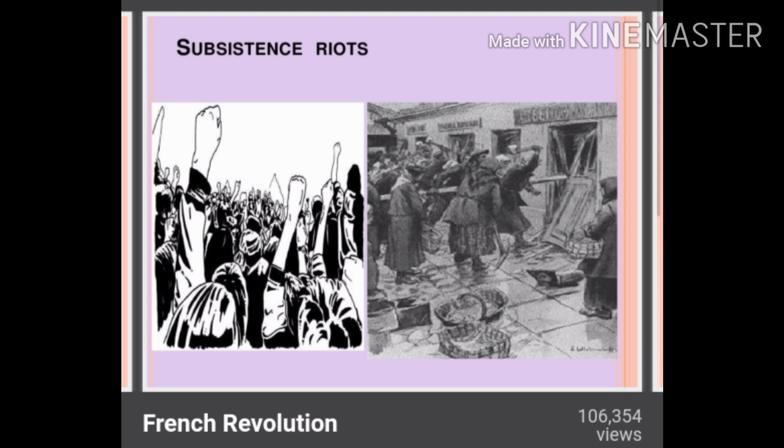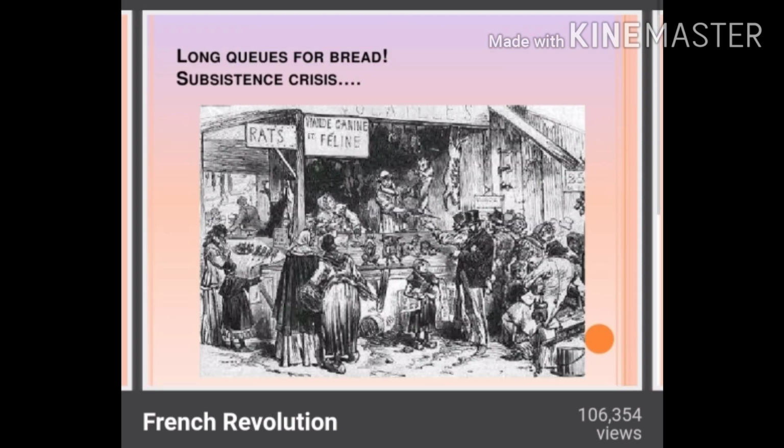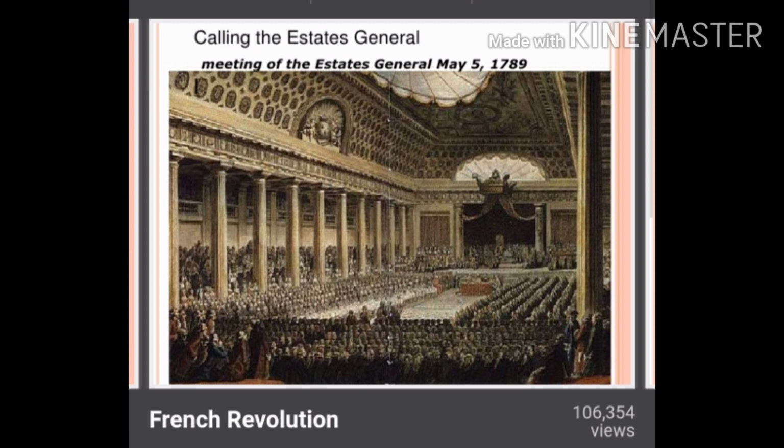Here you can see the pic of some riots. Riots means jhagade, dange, right? This pic shows the condition of that area, that is, long queues for bread. They are lining up for bread. So here you can see how they are conducting the meeting of the Estates General. Two estates were sitting and the third estate, the common people, were standing. See how they are being ill treated, right?